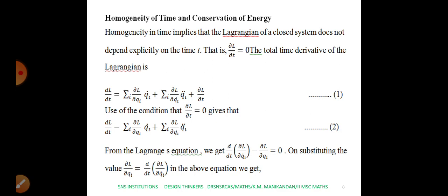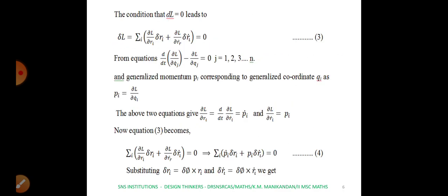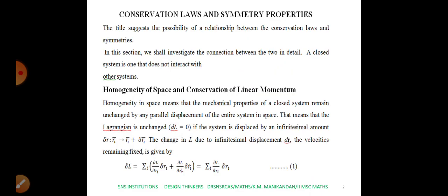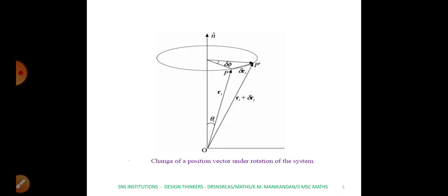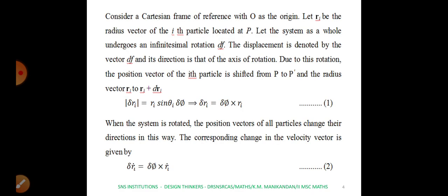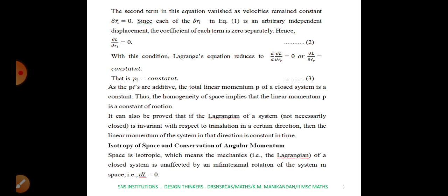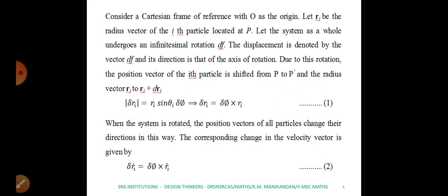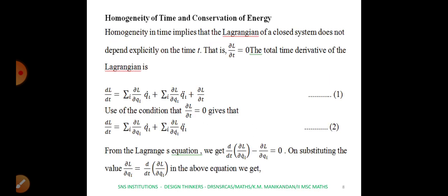Finally, we discussed the homogeneity of time and the conservation of energy. In the first case we discussed the homogeneity of space, and there are three cases we have discussed. One is homogeneity of space and conservation of linear momentum. In the second case, we discussed the isotropy of space and the total angular momentum. And finally, we discussed the homogeneity of time and the conservation of energy. Energy here represents capital E.